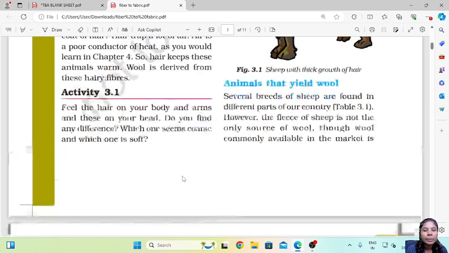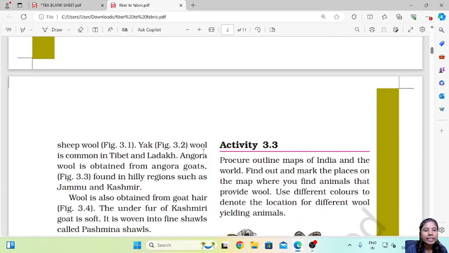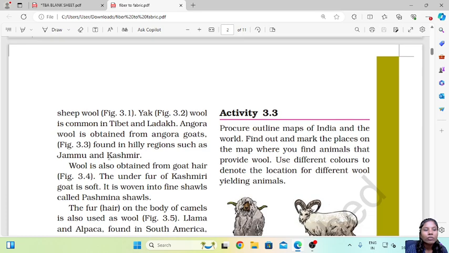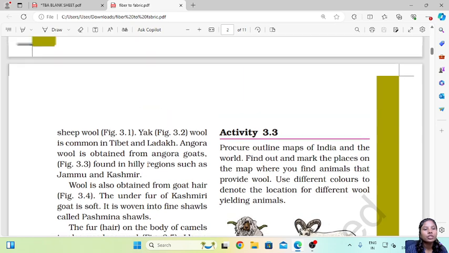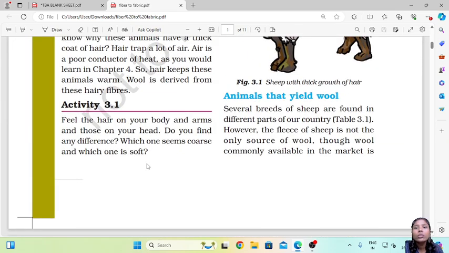commonly available in the market is the sheep wool. Yak wool is common in Tibet and Ladakh. Angora wool is obtained from Angora goats found in hilly regions such as Jammu and Kashmir. So now, all types of wool are not found in all the places. Okay, they are very specific to the region they belong to. Most common one we find in our markets is the sheep wool.